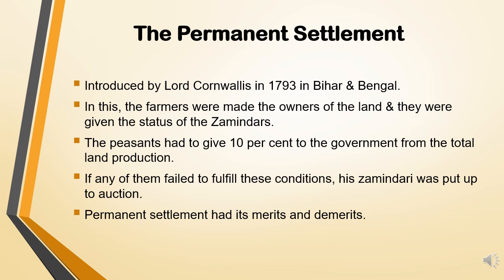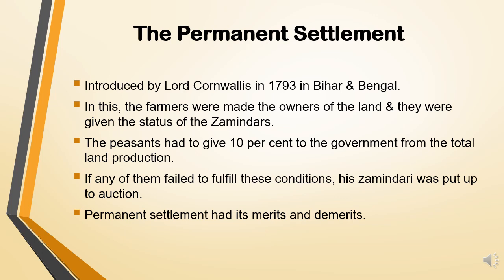Now they had to give 10% of the total land production to the government. उनका जितना भी एग्रीकल्चरल प्रोडक्शन होता था उनके लैंड से उस प्रोडक्शन का 10% they had to give to the government. But there was a condition.